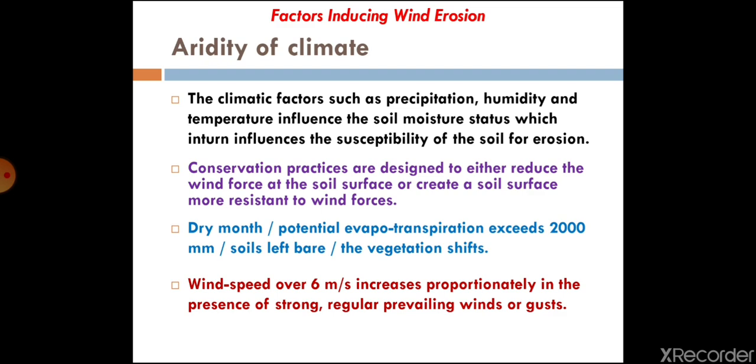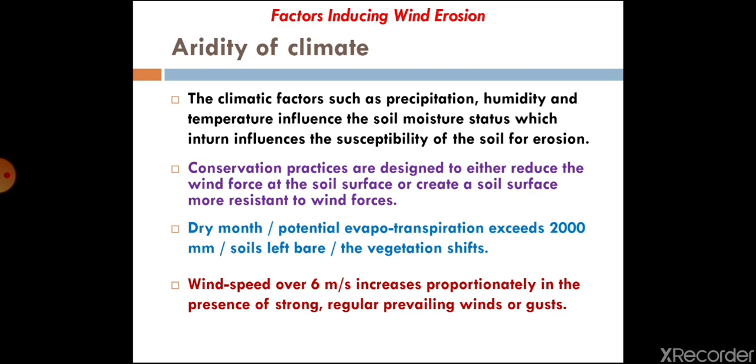And if soil moisture is less, that means the binding property of soil will be weaker, and when wind flows, it has more susceptibility or propensity to detach soil particles, and it turns into wind erosion. Further, evapotranspiration rate exceeds 2000 mm in dry areas,